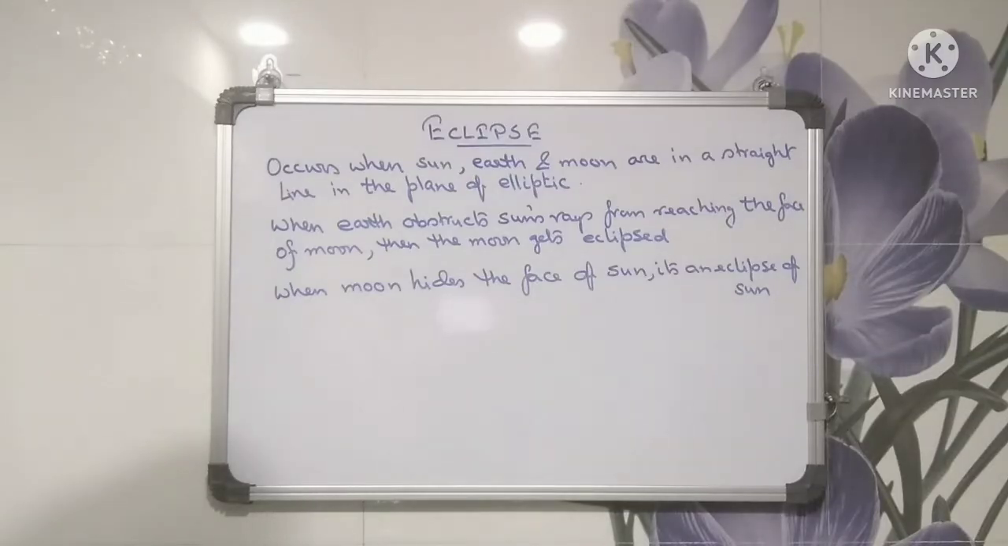Eclipse. It occurs when the sun, earth and moon are in a straight line in the plane of the ecliptic. When the earth obstructs the sun's rays from reaching the face of the moon, the moon gets eclipsed, and when the moon hides the face of the sun, it's an eclipse of the sun.